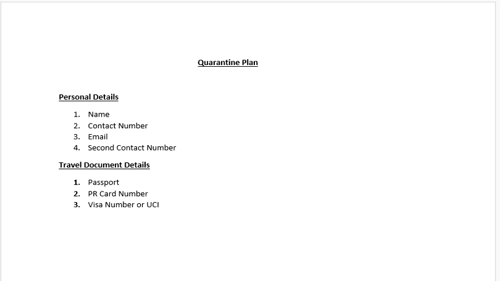Then I would say go for travel details. Here you are arriving into Canada and you are providing such details.